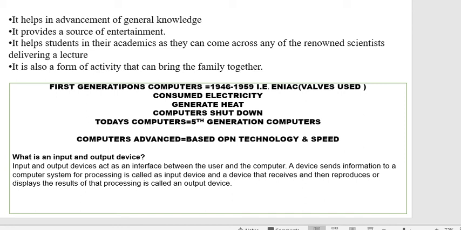Input and output devices act as an interface between the user and the computer. Whenever you are using your computer, imagine that you want to transfer some sort of communication to another person. You will go to WhatsApp on your phone, or you will operate your mail ID, and through your mail you will send messages to your friend or some other person.